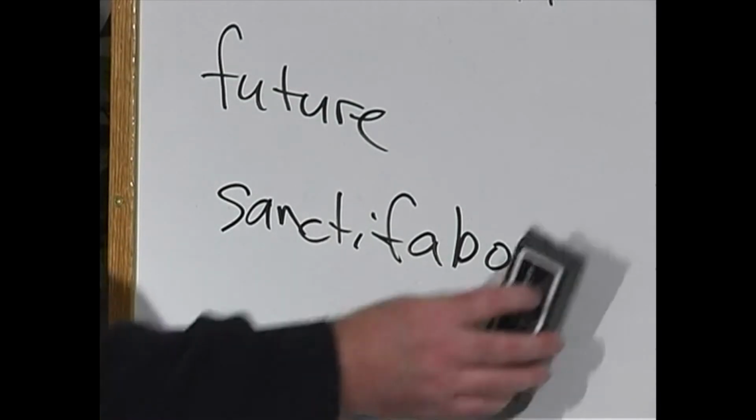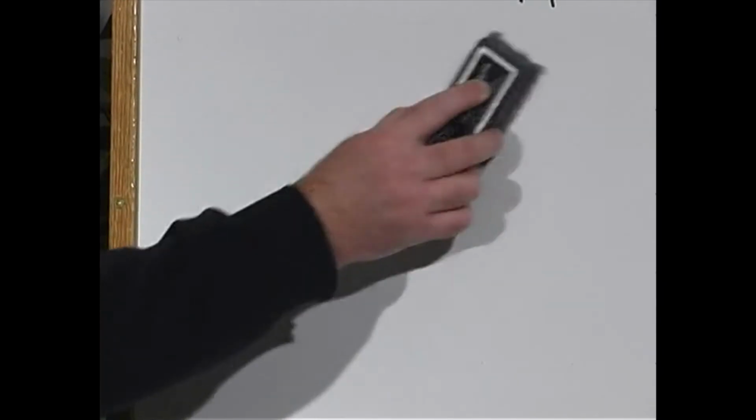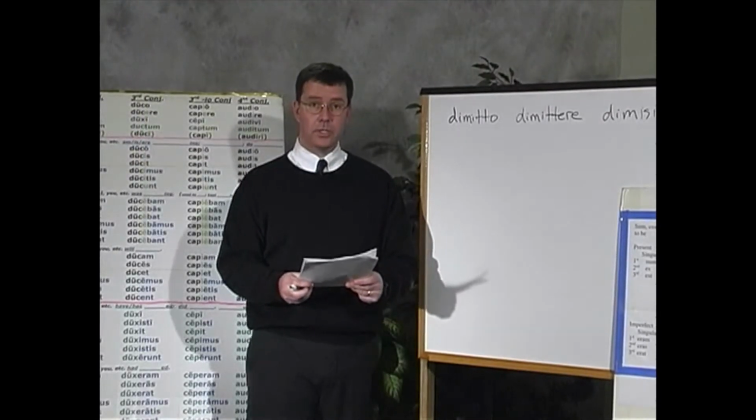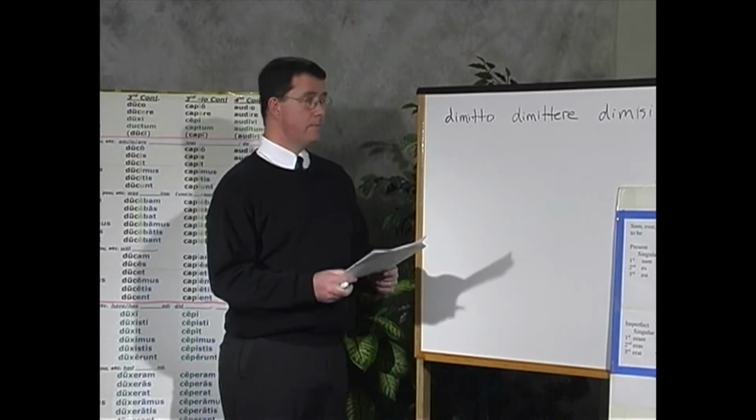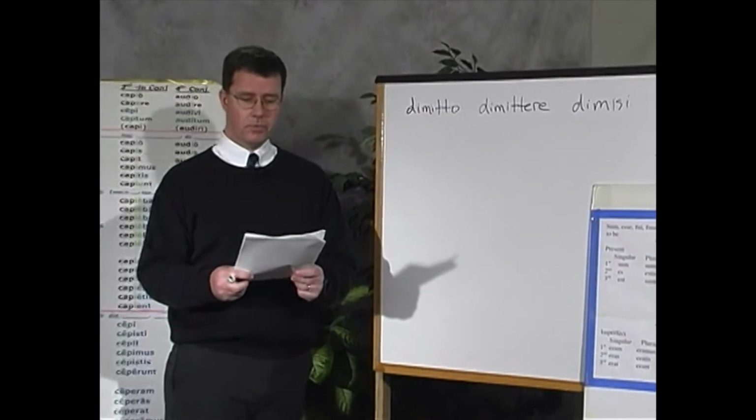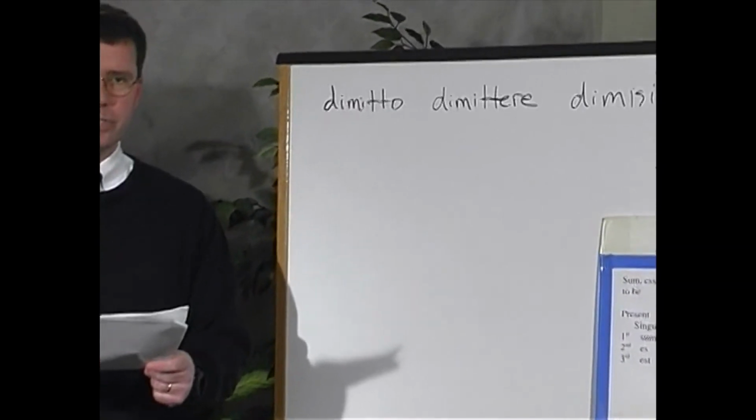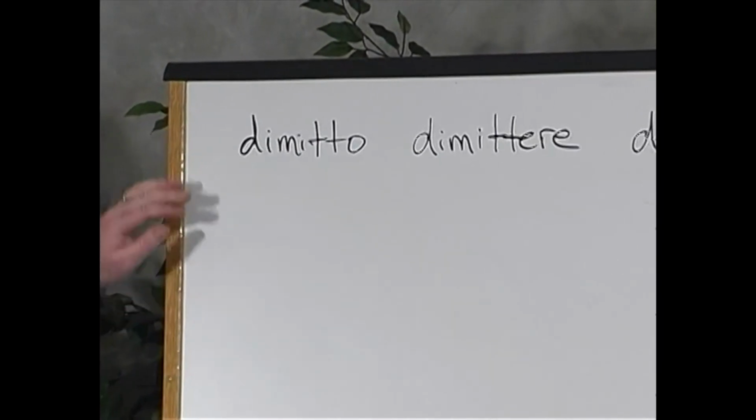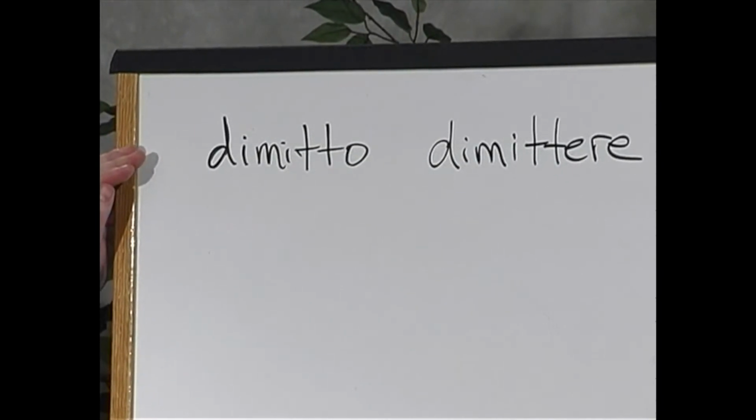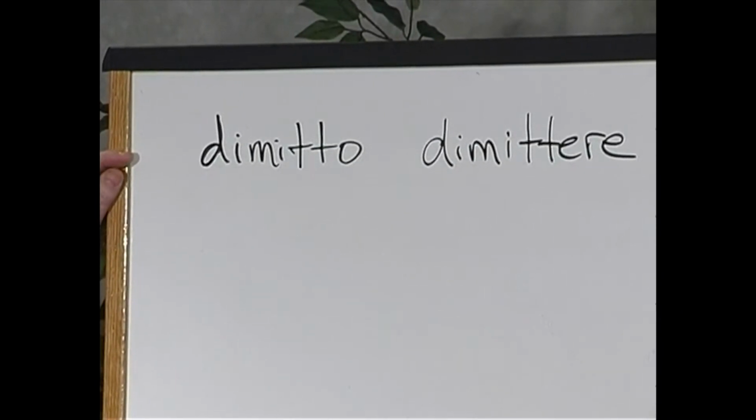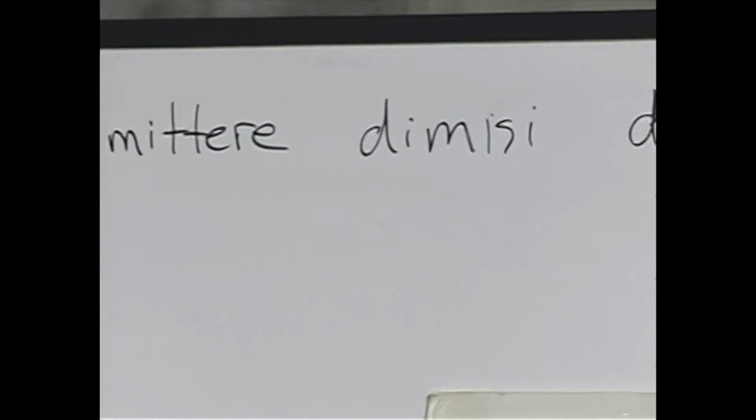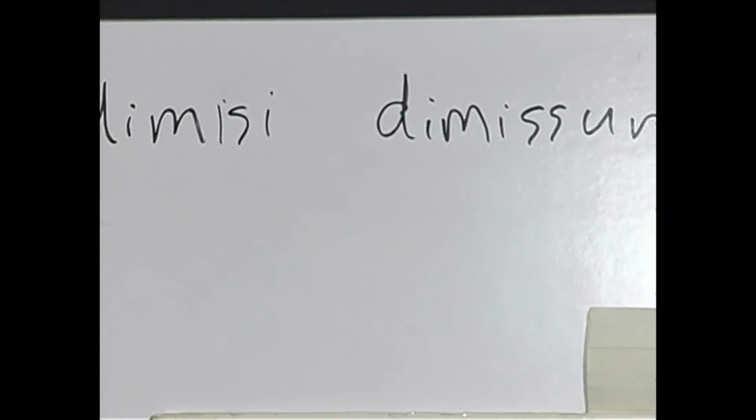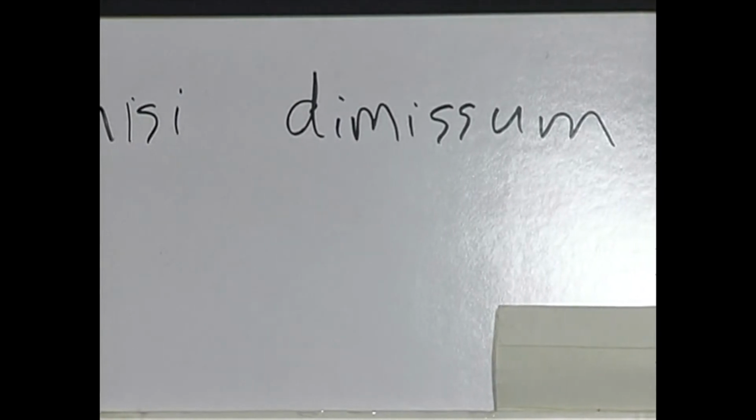Let's try, however, a third conjugation because that's the tricky one. Let's look at the verb dimitto, one of the verbs from your vocabulary list for the Pater Noster. The four principal parts I've given to you on this list: dimitto, dimittere, dimisi, dimissum. This means to forgive or to release or let go.